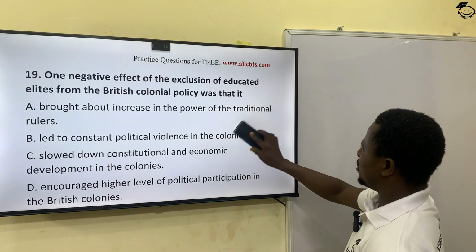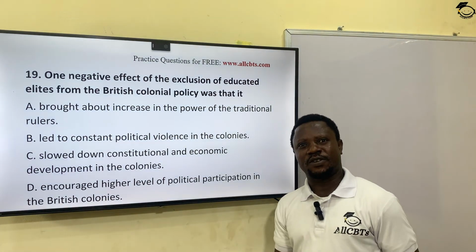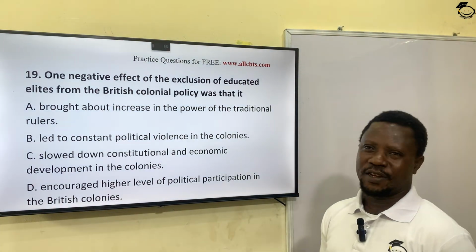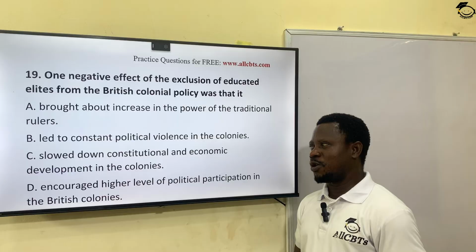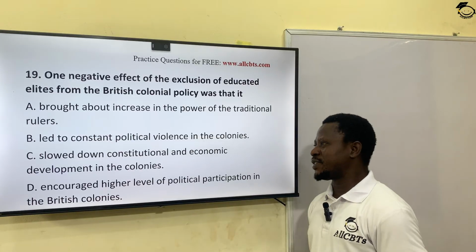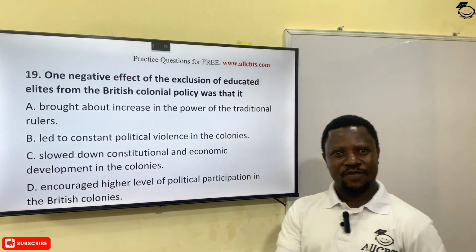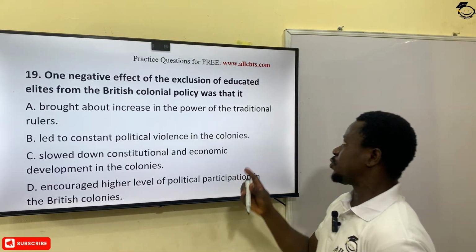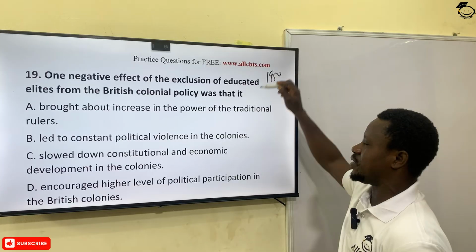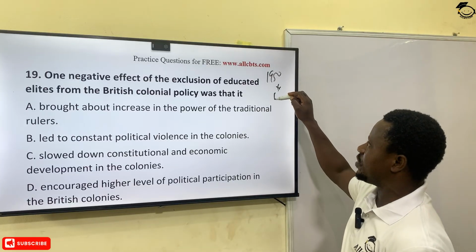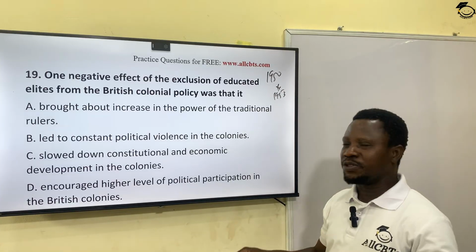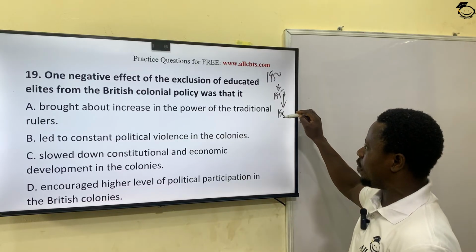Because of this late involvement of these educated elites, it slowed down the process of development, both constitutionally and economically. It was after the agitations that we started having constitutional conferences. The first one took place in Ibadan in 1950. Then we have another one in 1953 in London, and that one was inconclusive. They came back to Lagos in 1954.